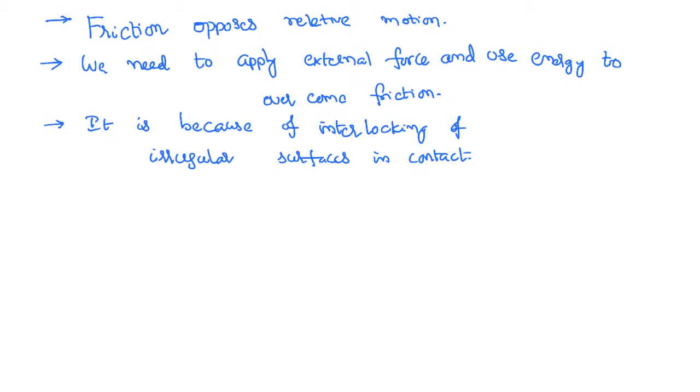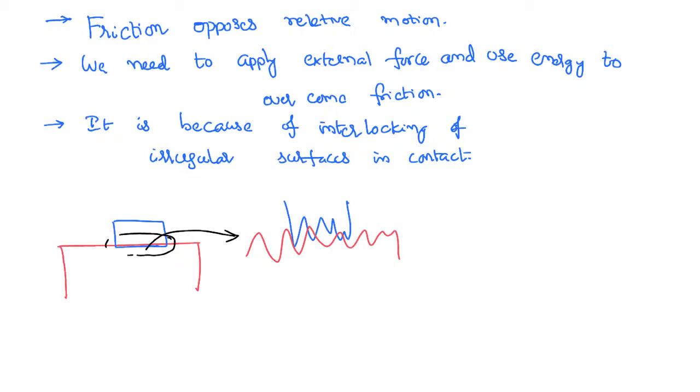Here we would like to know further what happens to the friction: it is opposing the relative motion. So when one body is over the other body, like it is pointed out in the diagram, it looks as if these two regular surfaces, two smooth surfaces, are in contact. But because the surfaces are quite irregular, at a few places there will be interlocking between them, which is opposing the relative motion.